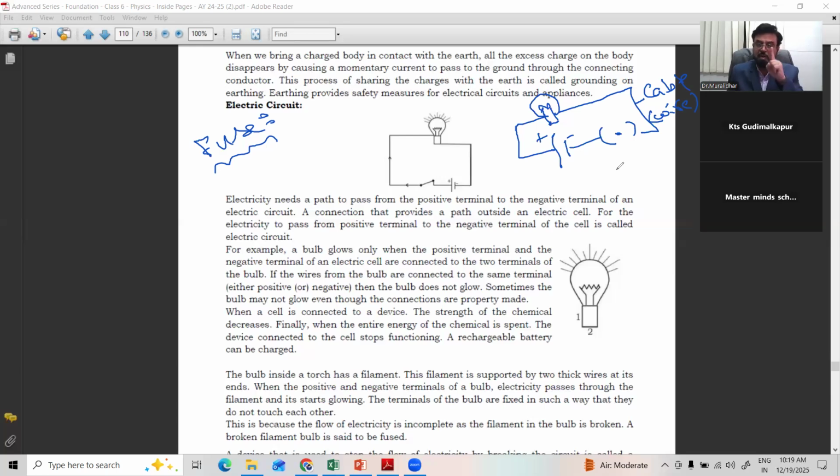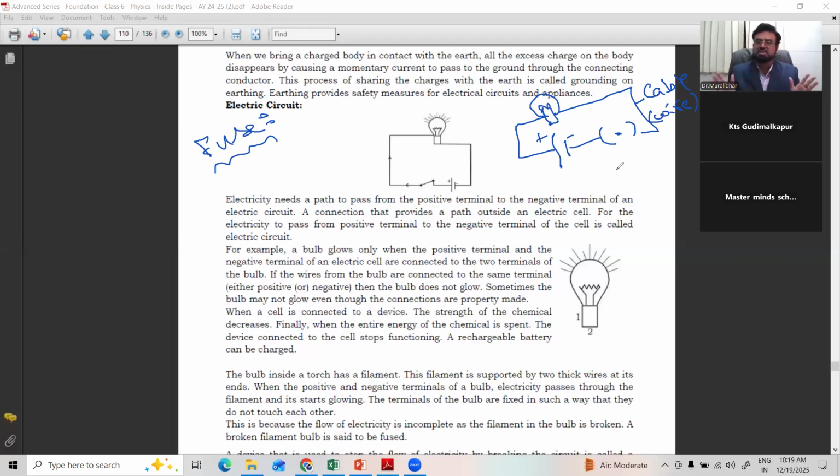It does not mean only one bulb is there. It may have so many consumers, so many sources, and a number of switches. But they must be there. No consumer, no use; no source, no use; no switch, no use. Minimum these 3 are required.